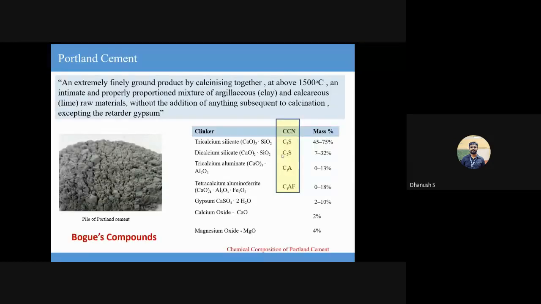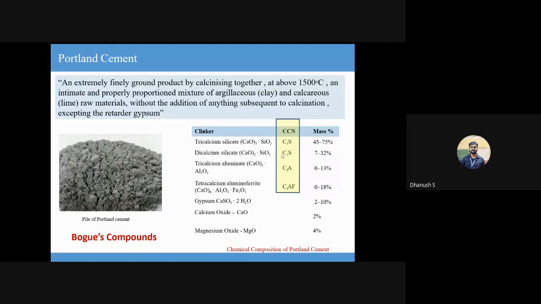Next. So the other way of describing the composition of a cement is using this table. Okay, so this table on the right, if you see, I have highlighted four terms separately and put them inside a box. If you notice those four terms, they're called C3S, C2S, C3A, and C4AF.